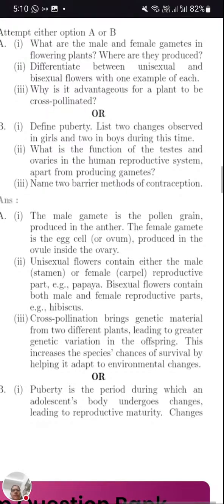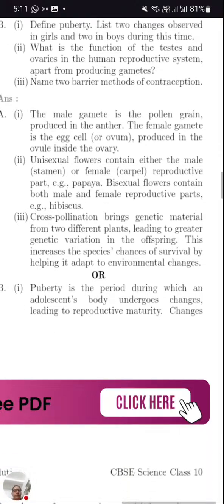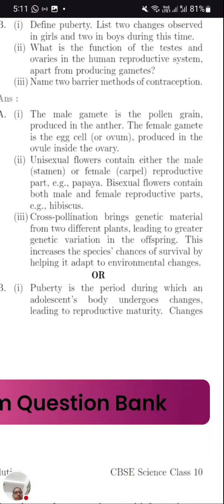Differentiate between unisexual and bisexual flowers. This is also a very important question. What is a unisexual and bisexual flower? The flower which contains both male and female parts is a bisexual flower, and which contains only either the male part or the female part, we call it a unisexual flower. Unisexual flower contains either the male or the female part. Male part is stamen and female part is carpel.